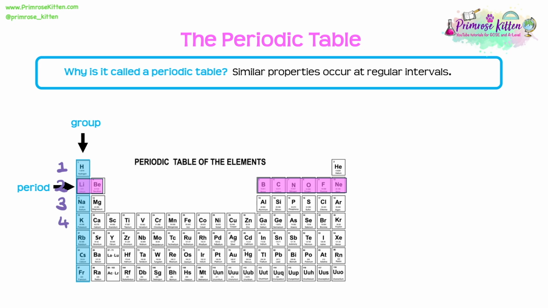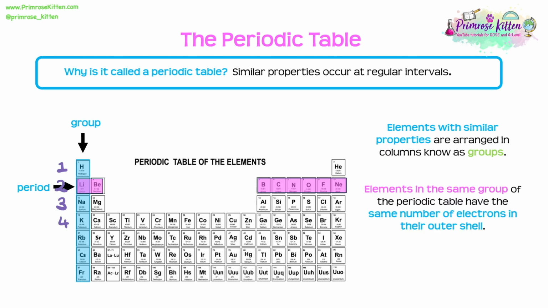Now we need to know that all of the different groups have elements with similar properties within them. Now all of the elements within a group have the same number of electrons in their outer shell. This is such useful information. So for example, all of the elements in group 1 have just 1 electron in their outer shell. All of the elements in group 2 have 2 electrons in their outer shell, and so on. Another great fact to know is that elements in the same period all have the same number of electron shells. So hydrogen and helium in period 1 just have 1 shell, all of the ones in period 2 have 2 shells, and so on.